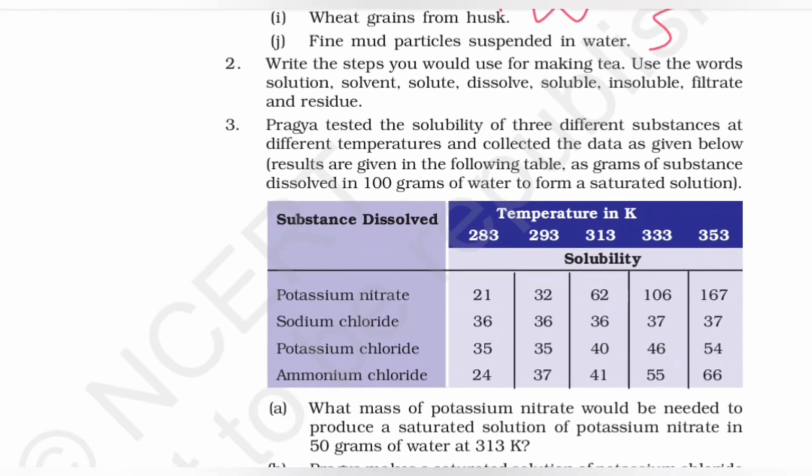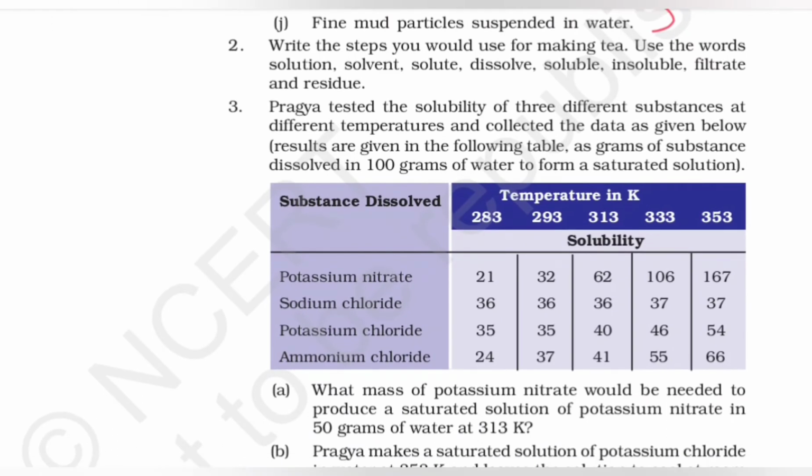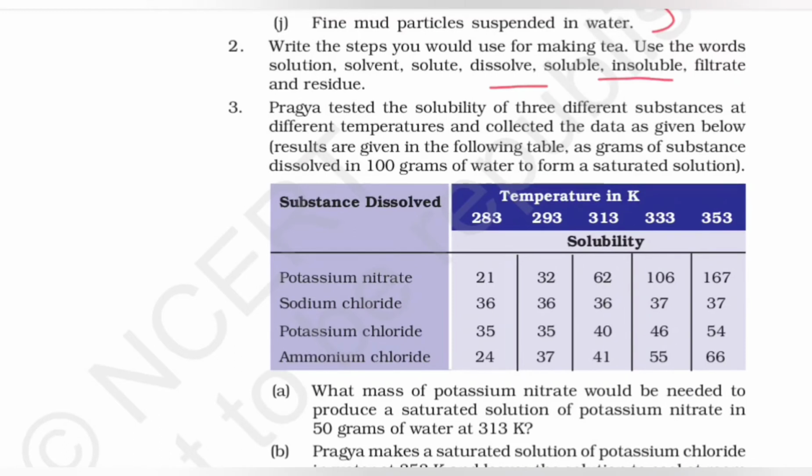Next we have: write the steps you would use for making tea. Use the words solution, solvent, solute, dissolve, soluble, insoluble, filtrate, and residue. So guys, the next time you make tea, you've got a task with you. And I don't know whether we should be going through this or not, but I'll just go through the very easy part. See, when we add a cup of milk, you call milk the solvent. When tea is added and that tea powder is boiling in the milk, you can call that the solute.